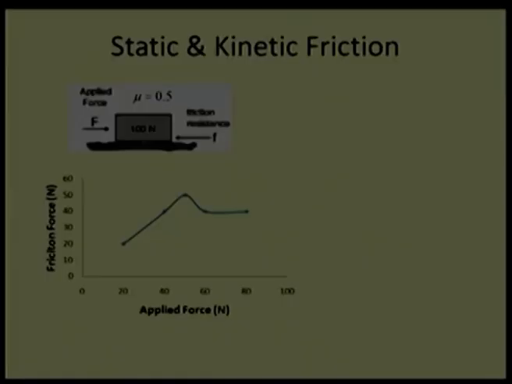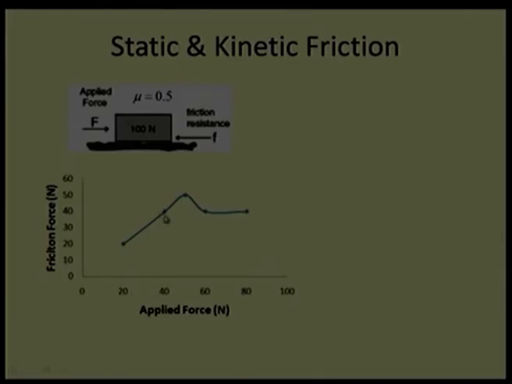Now, in the first or second slide I mentioned the static and kinetic coefficient of friction. We are going to explore that. What really are the static and kinetic coefficients of friction? To explain that, let us take this figure. At the first point, we are applying a 20 Newton load to move this 100 Newton block, which has a coefficient of friction 0.5, and we find that the block stays at the same place, we are not able to move it.